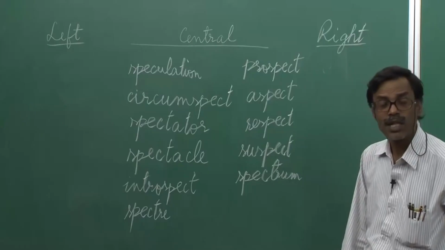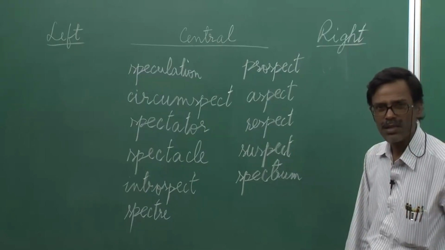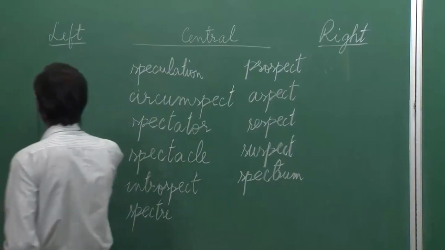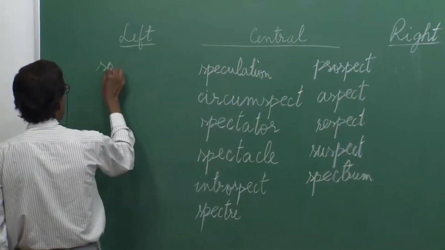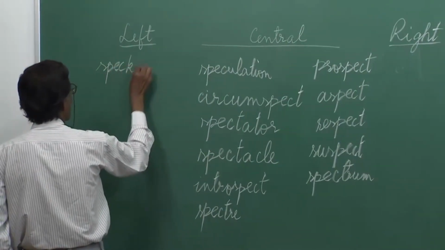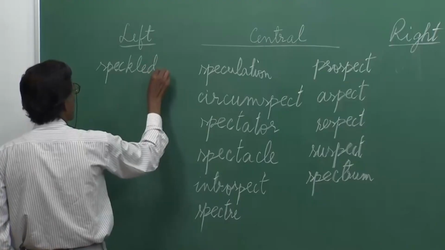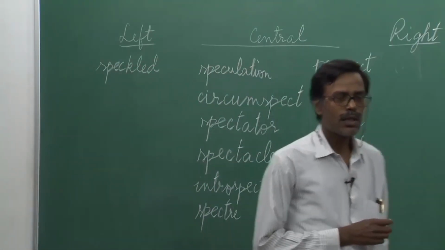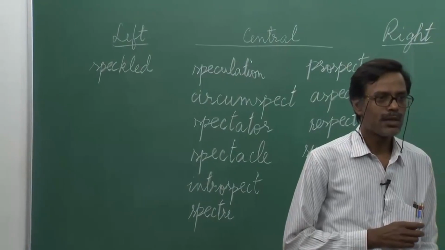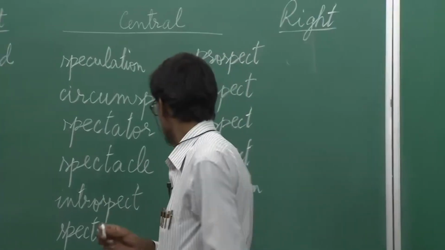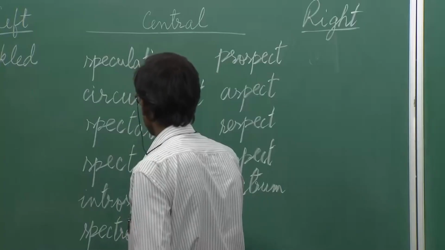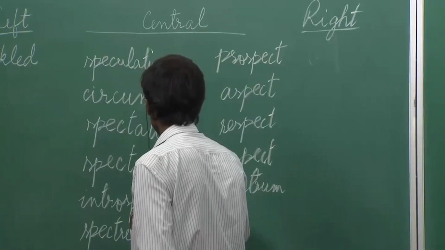Speckle, S-P-E-C-K-L-E. Speckled band. I think it will fall somewhere here. What else? Spectacles, yes. Spectacles is already there. Let us save space.